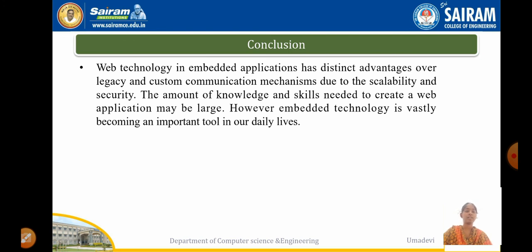However, embedded technology is vastly becoming an important tool in our daily life. It is a more important technology in the world nowadays, and web technology is vastly becoming important. Means it is a widely used technology nowadays.